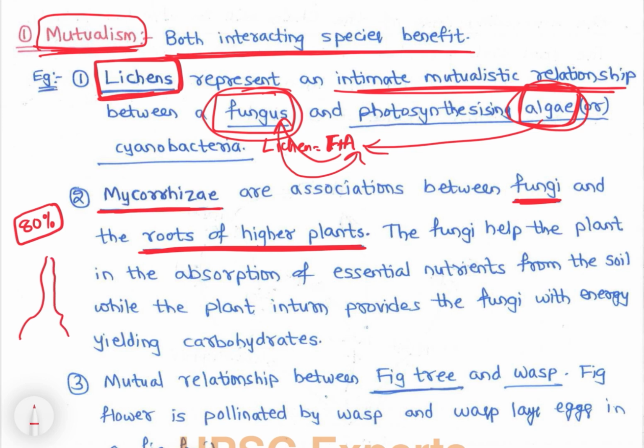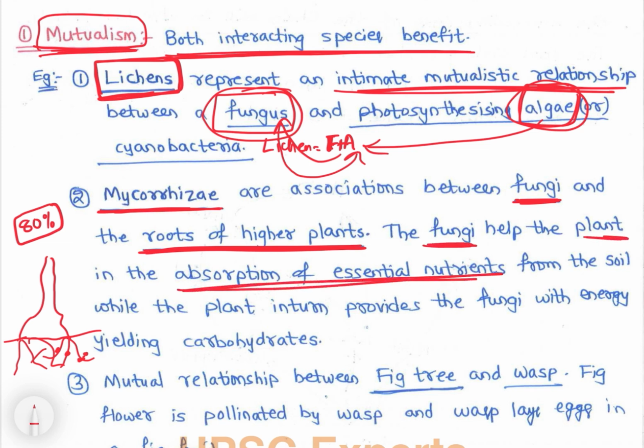Say this is a plant and these are roots. The roots of a plant have mycorrhizal fungi, and they have a mutual relationship. So what happens? These fungi help the plant in absorption of essential nutrients from the soil.